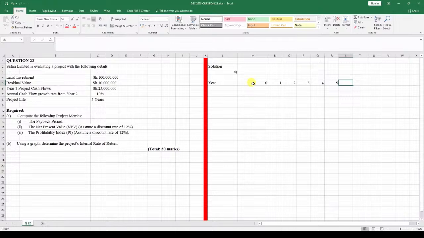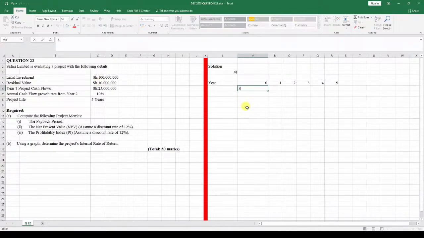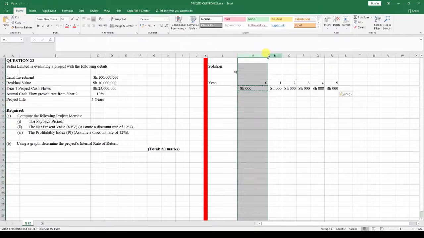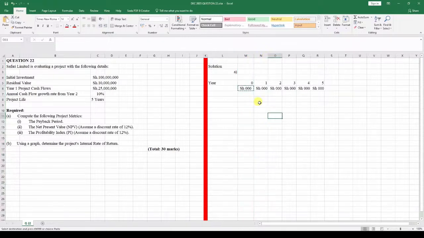So from year 0, we then need to put the values over here. We're dealing with Kenya shillings, so put shillings. We can put them in thousands, so all of these need to be expressed in terms of thousands. Why? Because we just do not want to deal with very big figures. We want to deal at least with manageable figures.